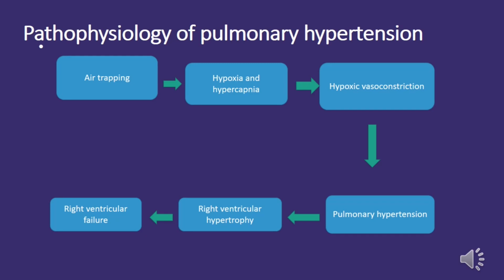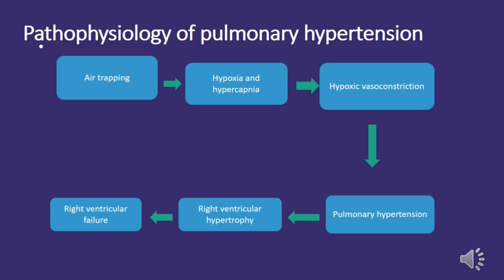Hypoxia triggers vasoconstriction in the pulmonary arteries, increasing resistance to blood flow in the lungs. This pulmonary vasoconstriction is a key driver of pulmonary hypertension. Pulmonary hypertension, the increased pressure in the pulmonary arteries, results from the elevated resistance.